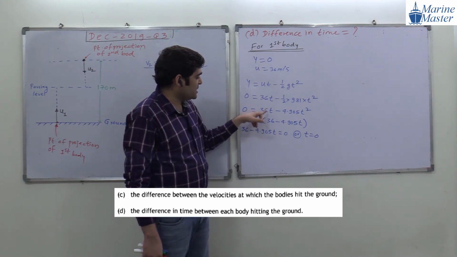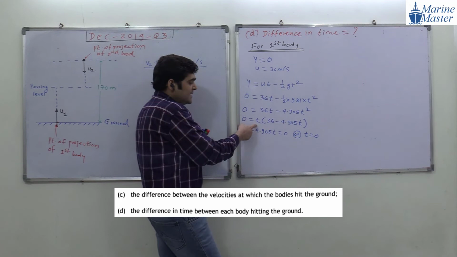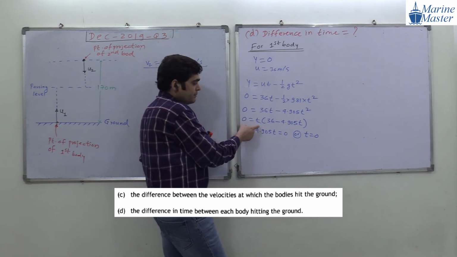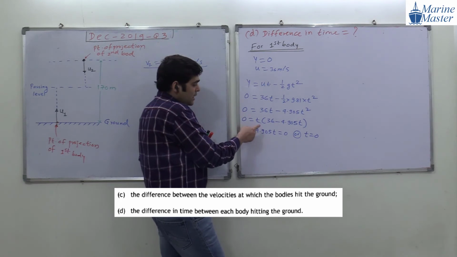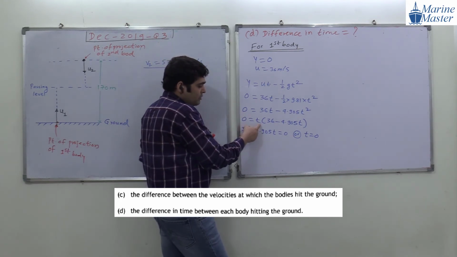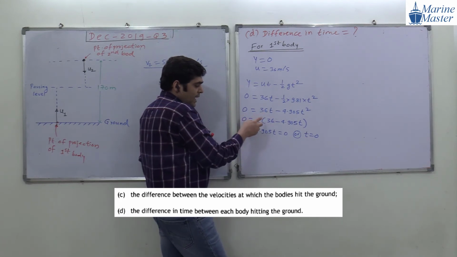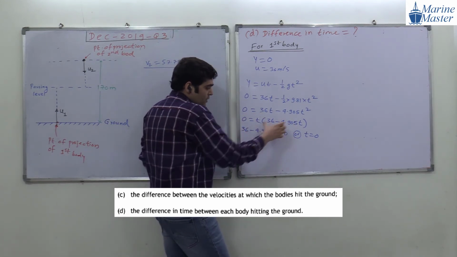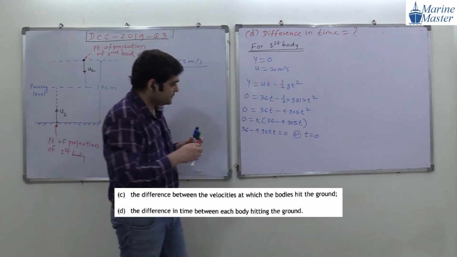Now guys, from this expression, we can take out t common. Guys, observe this point here, everyone. Is my screen visible to everyone? Now if you take out t common, we can take this term equal to 0 or t equal to 0, according to the quadratic equation in mathematics.